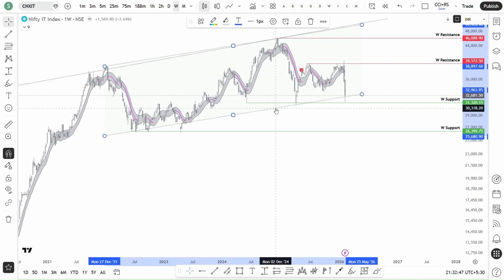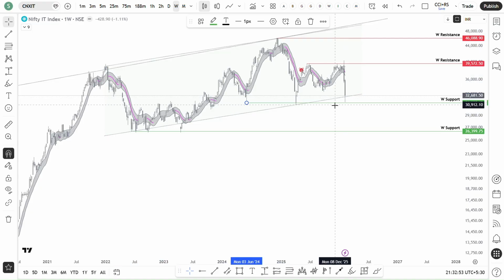So currently the price again came to that channel support, or you can also see the price is at this immediate demand zone at 31,320. So as long as the price is above that demand zone, we may not see new lows actually, but once it breaks that, then we may see new lows in the IT index.